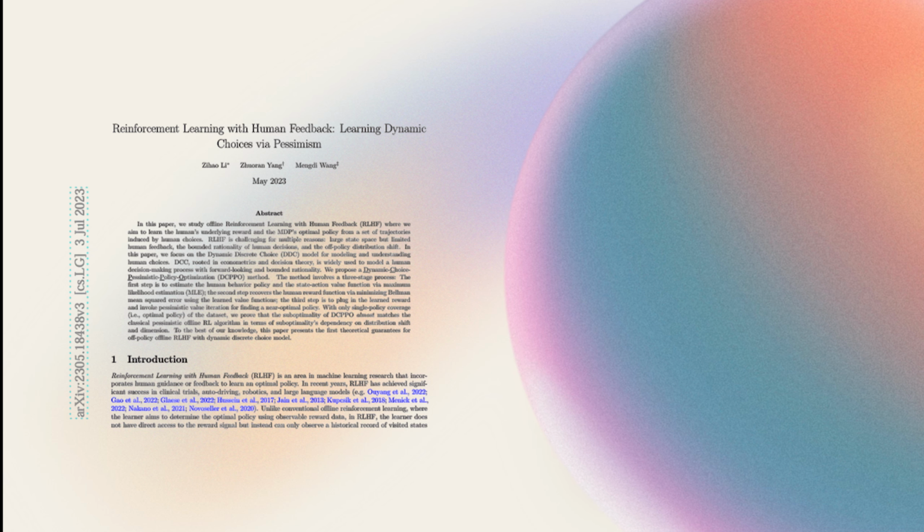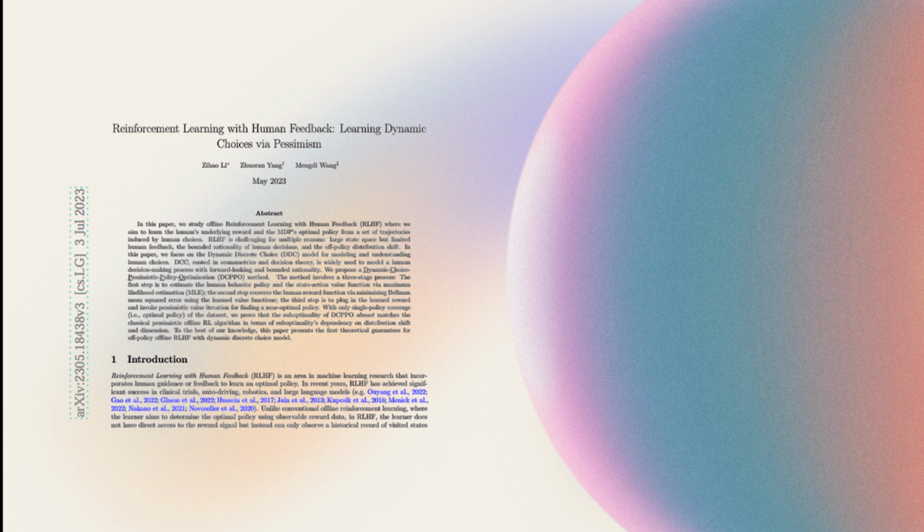DCPPO works in three key steps. First, it estimates human decision policies and state action values, using maximum likelihood estimation, MLE, fitting past choices to a probabilistic model. Second, it reconstructs the hidden reward function by minimizing the Kreitken-Bellman mean-squared error, which helps approximate what humans implicitly value. Third, it runs pessimistic value iteration, a method that finds a near-optimal policy while accounting for uncertainty in human feedback.